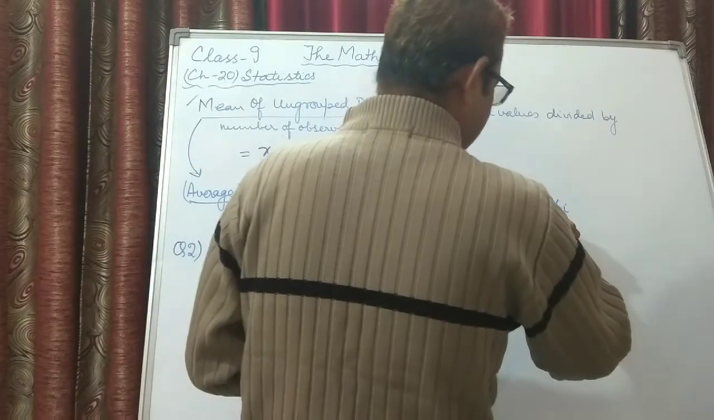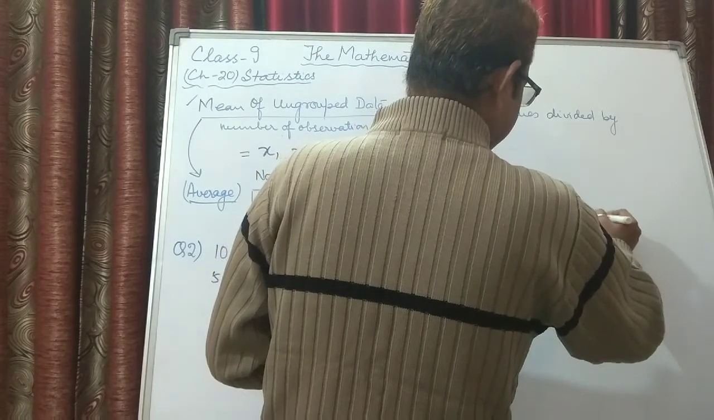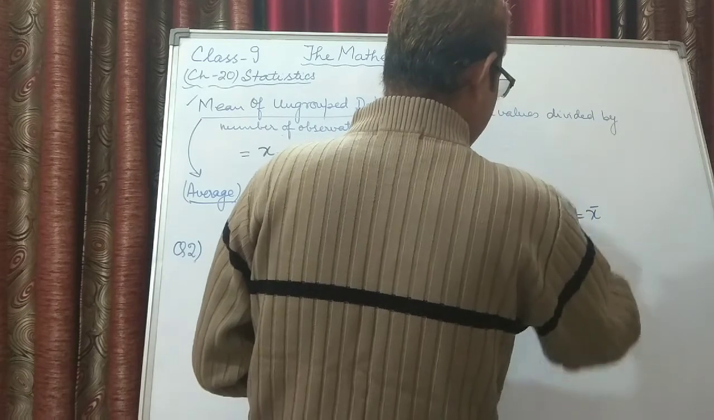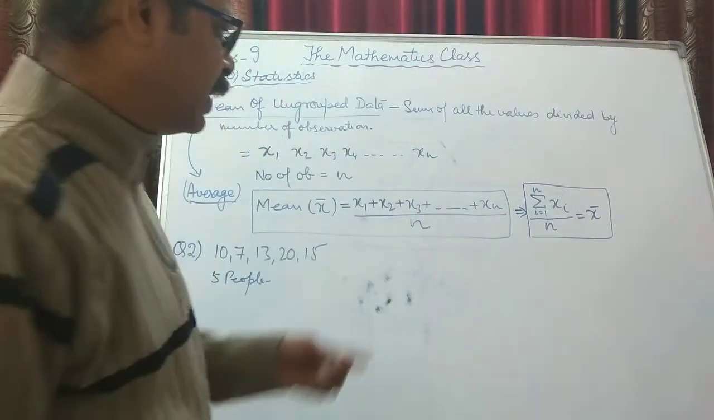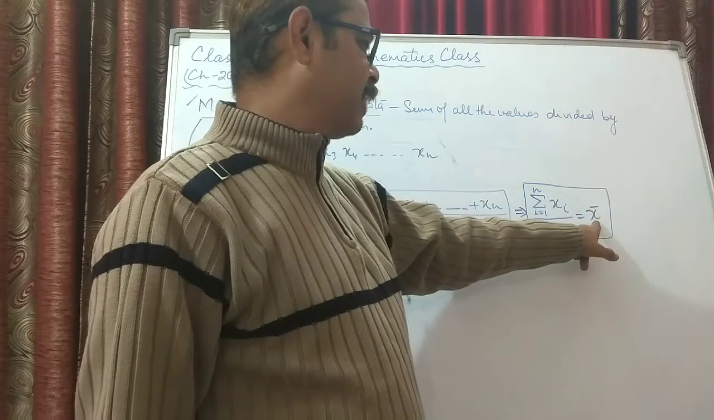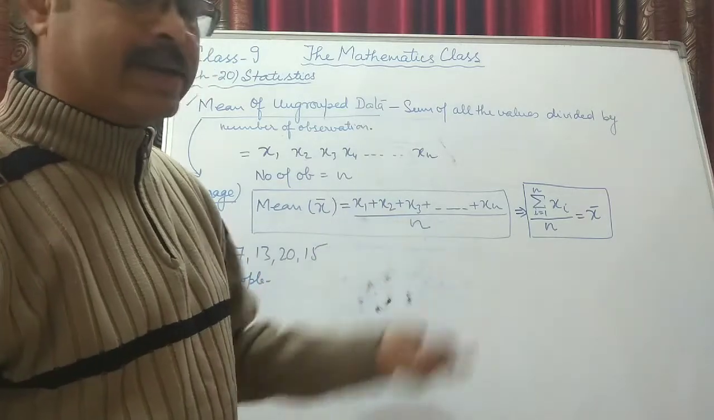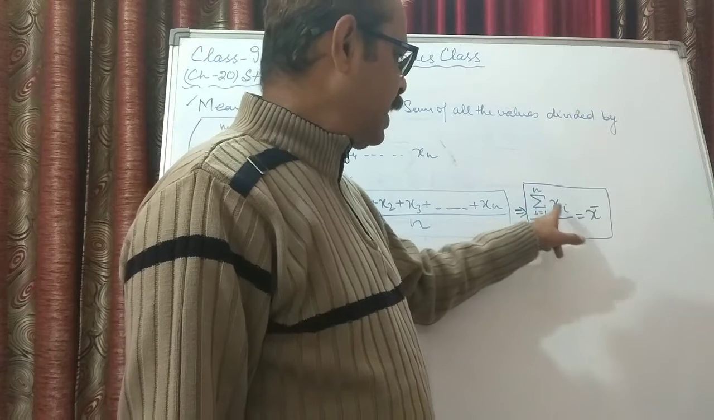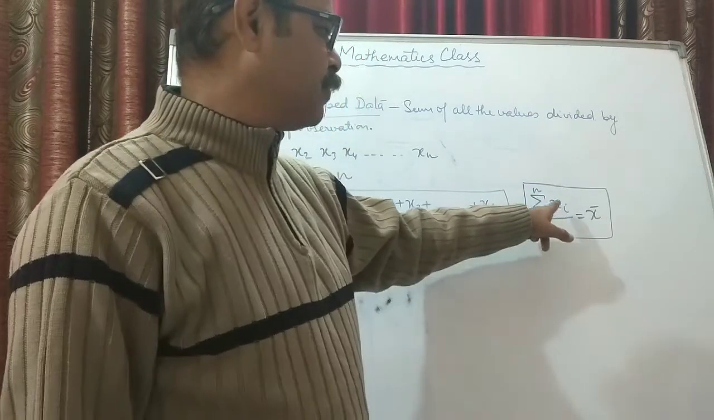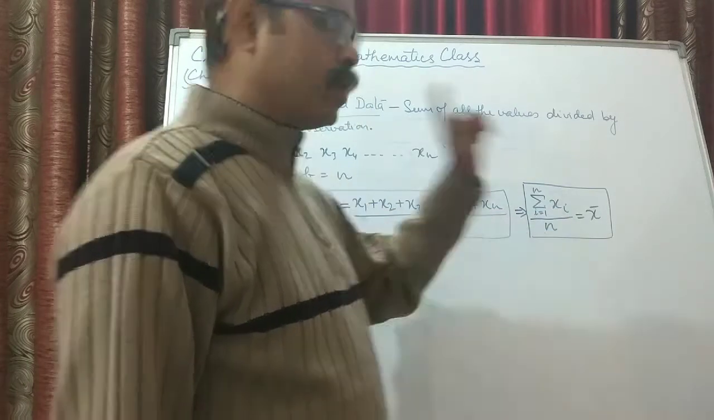How do we write? Sigma xi upon n. So this is equal to x bar. This is the small way to write. This is one more method to write that mean or average. Basically we call it mean because we are studying statistics. Otherwise you can say it as average also. So mean is summation x, where x is the variable, sum of all the data, that is sigma xi, upon total number of observations.